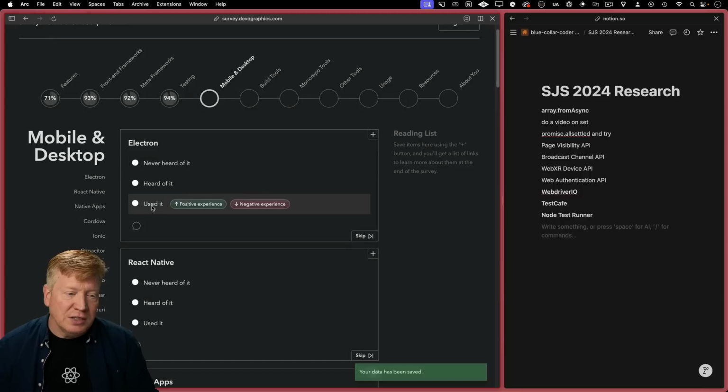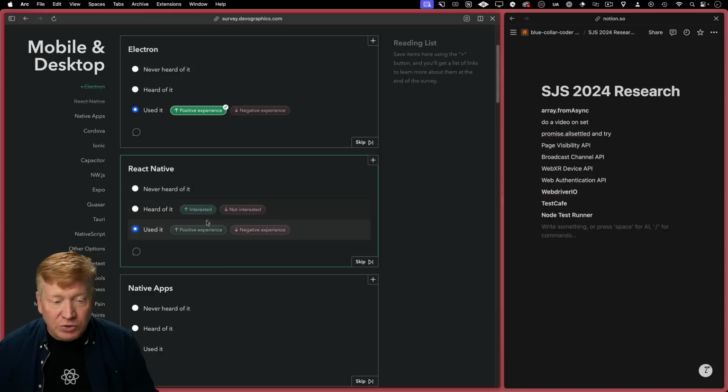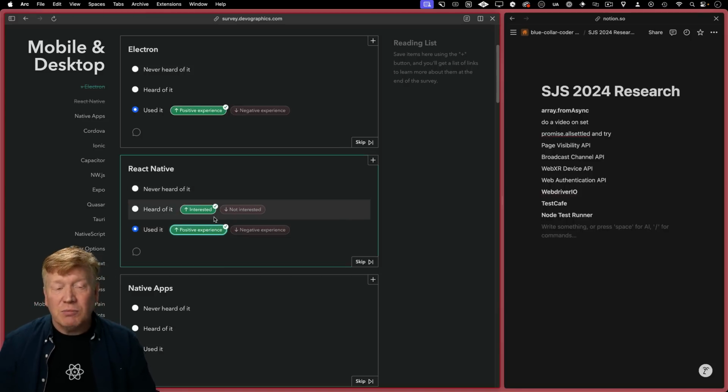Mobile, Desktop. Electron, definitely used a lot of it. React Native. Used it, and positive, yes, I would say positive. The problem with me and React Native apps is that they bit rot really fast. I'll make a React Native app, and then a month later, I'll go and bring it back up, and the dependencies have changed, and it's kind of a mess.